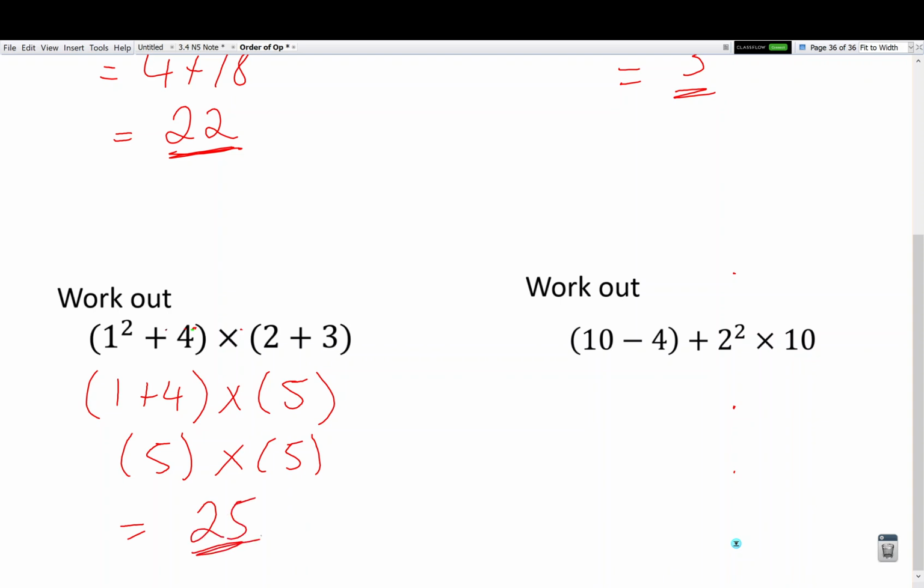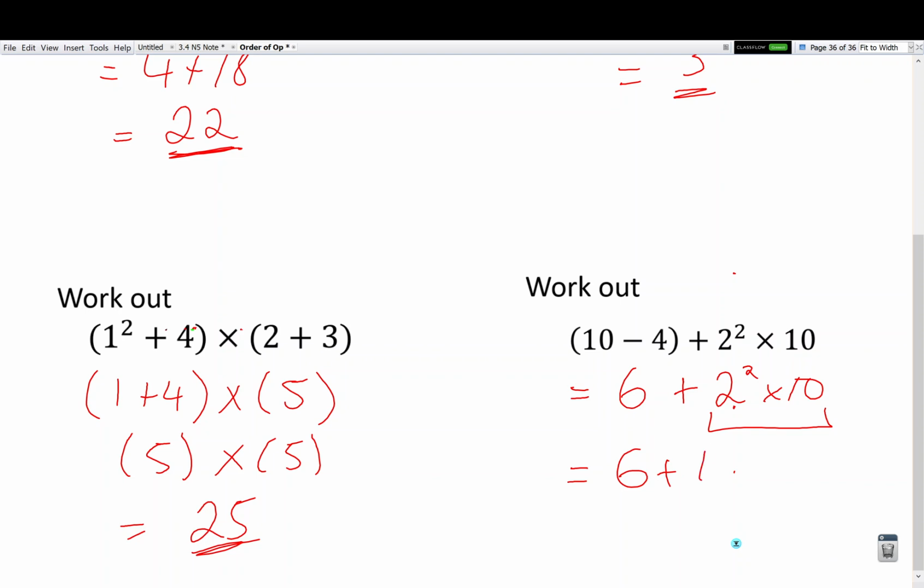And the last example we're going to do is, in brackets, 10 minus 4, plus 2 squared times 10. Right, brackets comes first, therefore 10 minus 4, that answer is 6, plus 2 squared times 10. Right, what am I doing first? Done the bracket. O is for orders, which is powers, so I'm dealing with the 2 squared first, and then that answer is going to be multiplied by 10. And then I'm leaving the 6 plus until the very, very end.